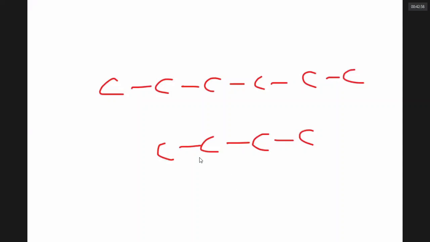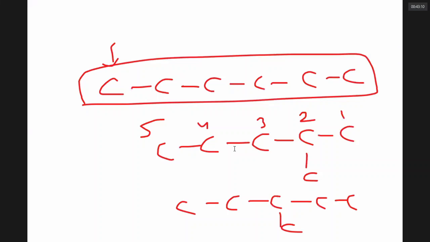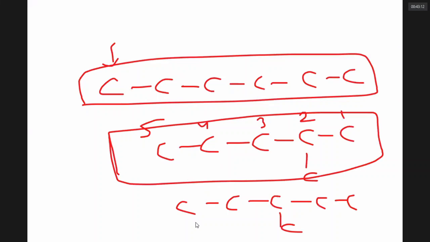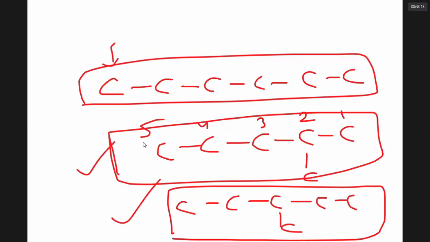Now I will cut one carbon and put it here. When I put it here, I have a scope to put it here also. This is called n-hexane. This is called 2-methylpentane or isohexane. This is called 3-methylpentane, also isohexane. So you need to specify the IUPAC names: 2-methylpentane, 3-methylpentane.